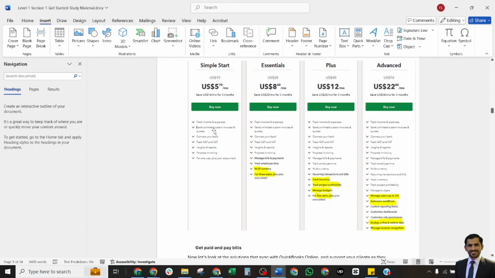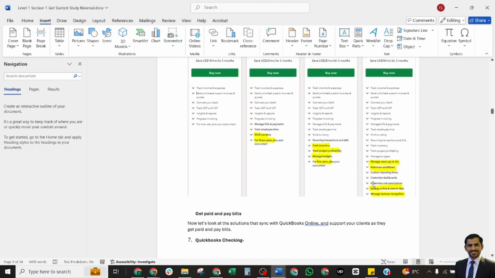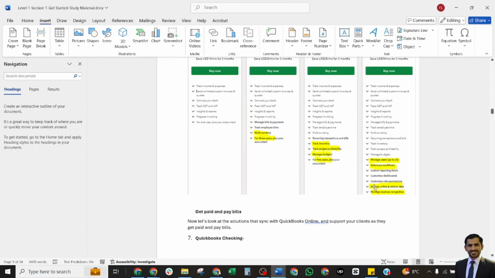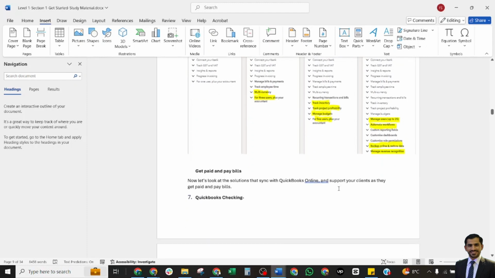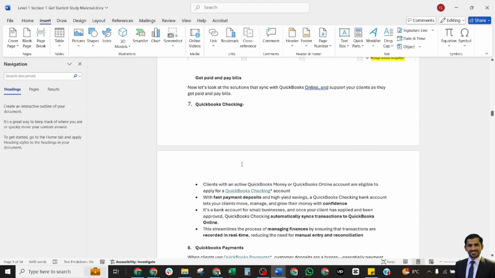So these are the functions they offer. You may visit their website and scroll through in detail. These are the basic functions provided by Simple Start, and they are also included in Essentials, but Essentials has extras: track employee time, multiple currencies, three users, and one accountant. Plus has the same functions with extras: track inventory, track cost and profitability, budgets, and five users. Advanced provides extra features like managing up to 25 users, automated workflow, online backup and restore, and managed revenue recognition. Now we shall discuss getting paid and paying bills.